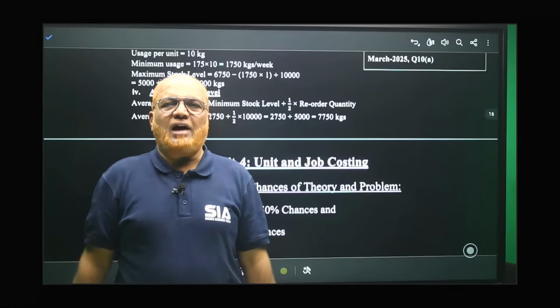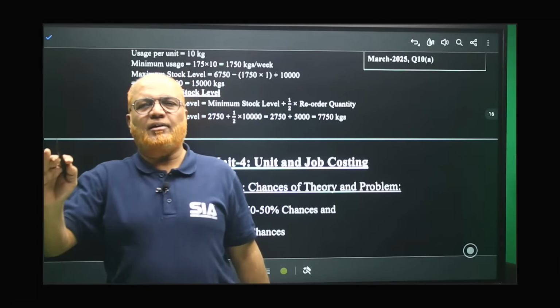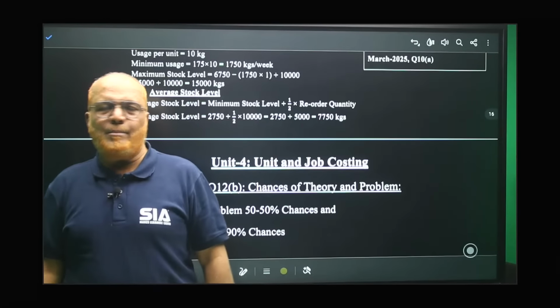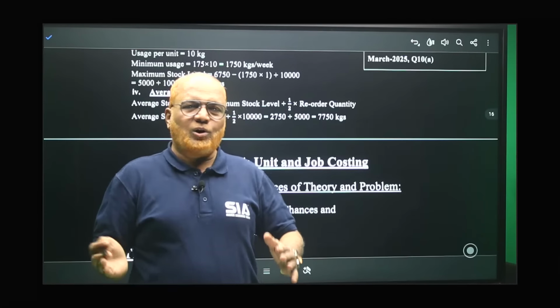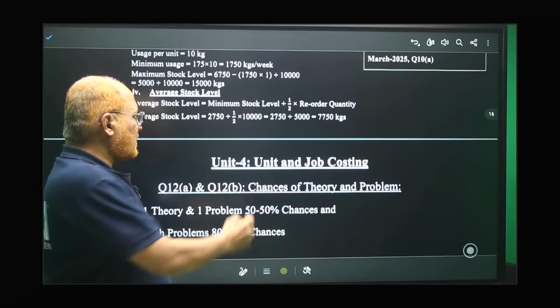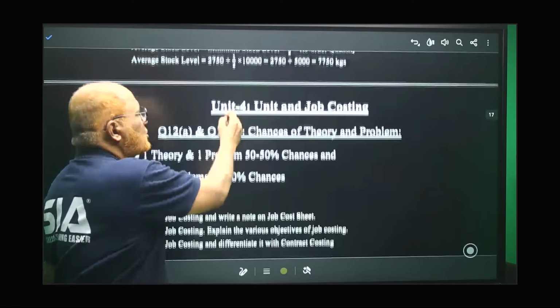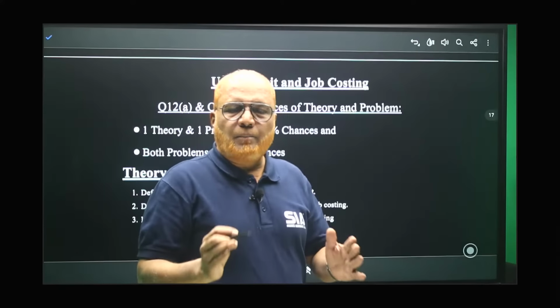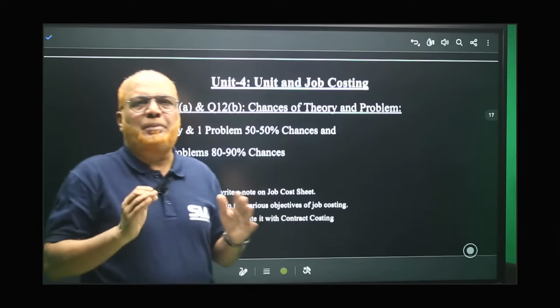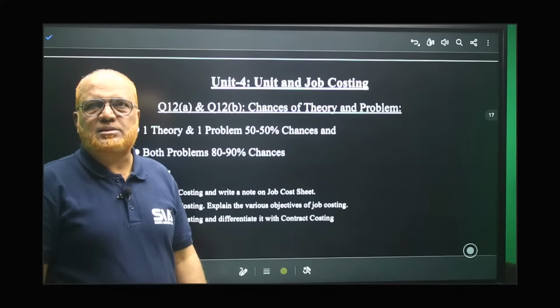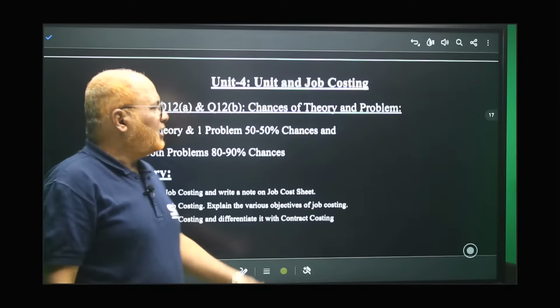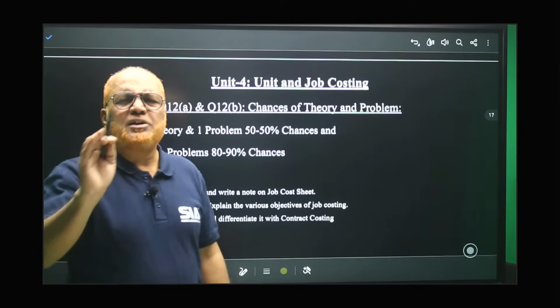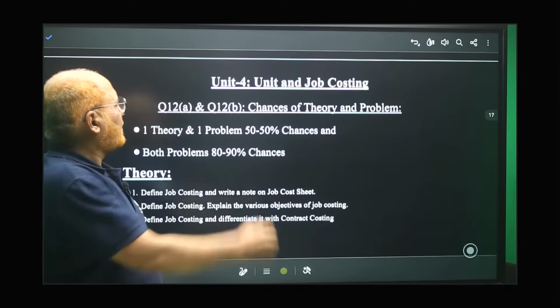So 2 units I have completed, explaining the introduction and explaining about the material. Now I'm moving on to the next unit, that is unit number 4. According to simplicity, complexity, I have given the ranking. So unit number 4 is comparatively simple. That's why I'm going to explain you about unit number 4. The topic is unit and output costing.